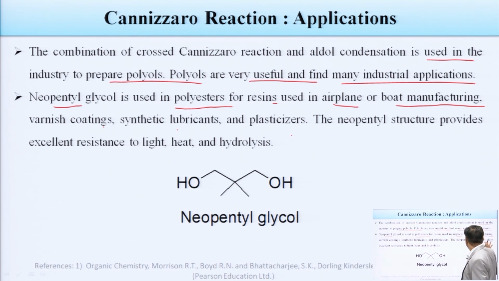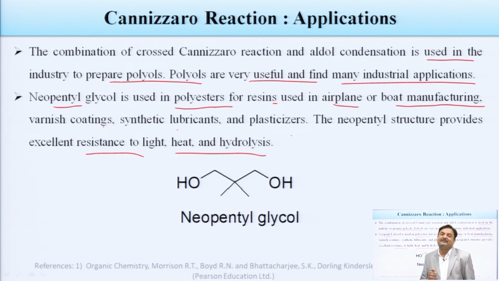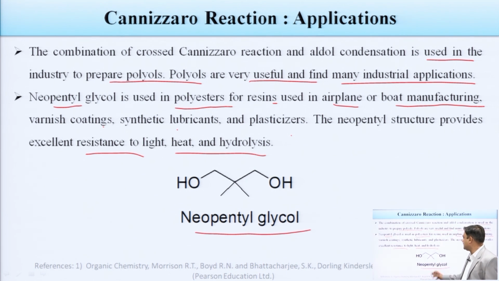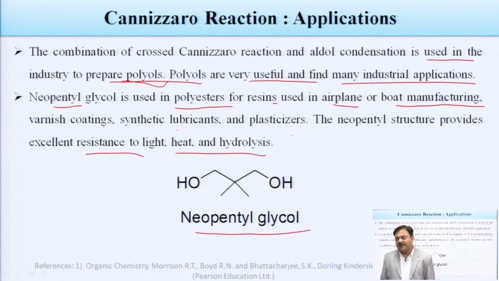The neopentyl structure provides excellent resistance to light, heat and hydrolysis. This is the structure of neopentyl glycol, which is an example of polyols. So, the combination of cross Cannizzaro reaction and aldol condensation can be used to prepare polyols.